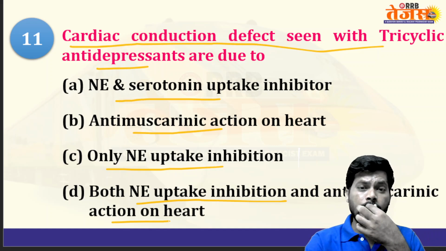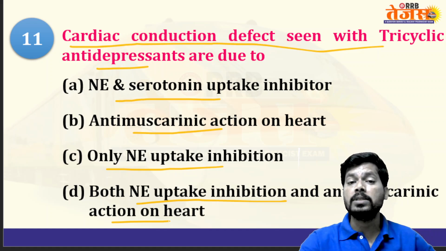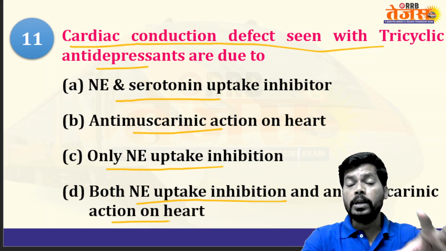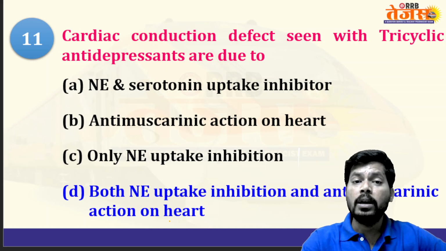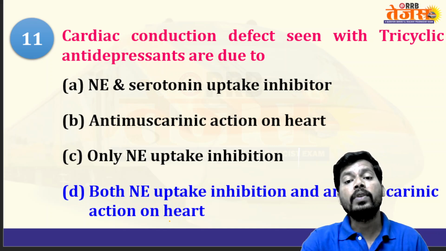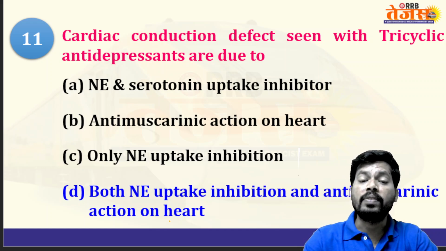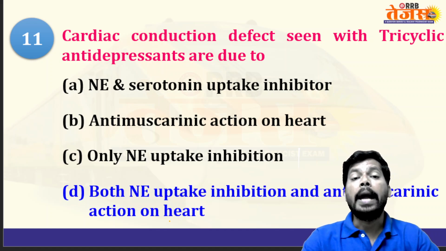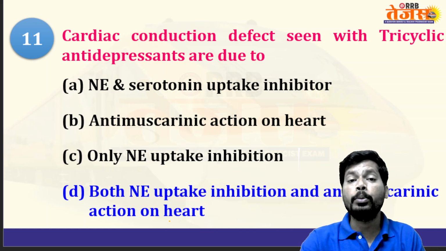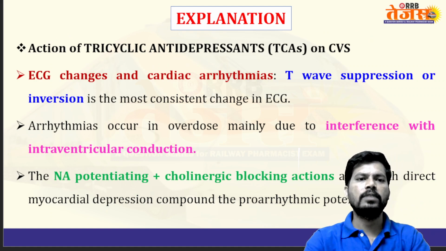Heart conduction decreases because of excess parasympathetic activity. The parasympathetic nervous system releases acetylcholine, and acetylcholine on the heart decreases heart rate. So here the answer will be the inhibition of norepinephrine uptake and also anti-muscarinic action on the heart, which affect cardiac conduction. Anti-muscarinic atropine may increase the heart rate. Let's see the discussion for more clarity.